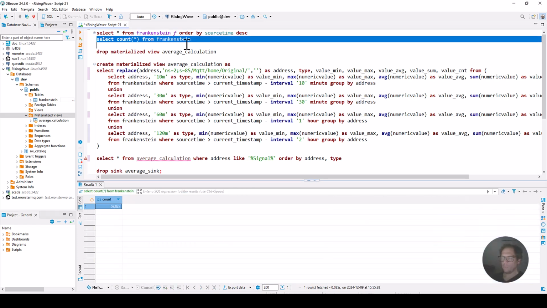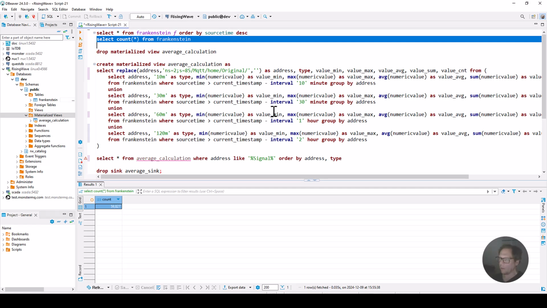And the cool point is that on top of that we can create materialized views. In my example I've created a view which is a combination of 4 different queries, and in each query we calculate the average of every single sensor value of the last 10 minutes, 30 minutes, 60 minutes and 120 minutes.